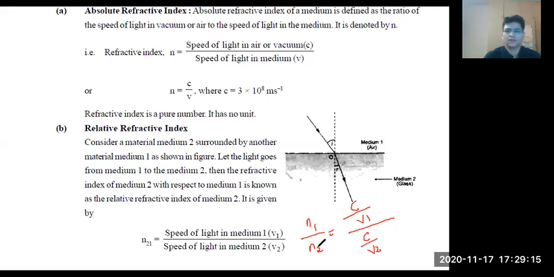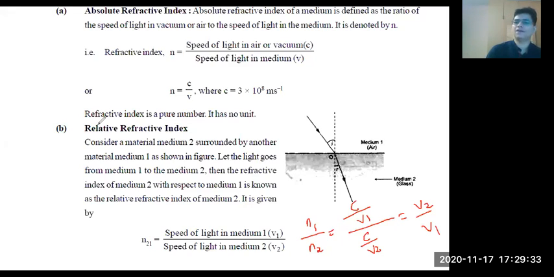Students feel confused here, so think step by step. This is equal to V2 by V1. Yes or no?